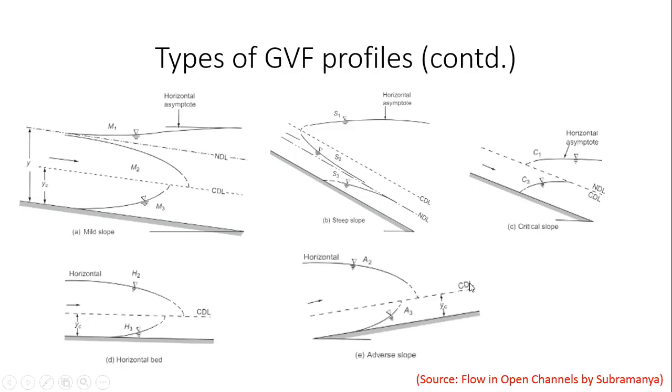Okay, so adverse slopes are very, very rare. It's very rare to find an adverse slope, and typically an adverse slope will only be there for a short distance, because you can't sustain flow beyond a certain distance if the slope is not convenient, right? Remember that in open channel flows, the flow is primarily gravity driven, right? So these are the different kinds of flow profiles that are possible.